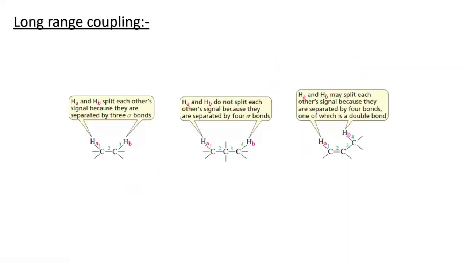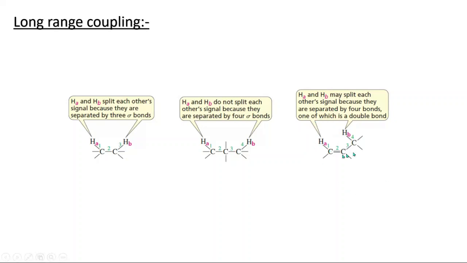So now I will explain long range coupling. If you see these 2 hydrogens HA and HB, these are vicinal hydrogens. They are separated by 3 bonds: 1, 2, 3. In this molecule they will couple, and signal splitting will happen there. And in this molecule, HA and HB are separated by 4 bonds, so they will not split each other's signal.